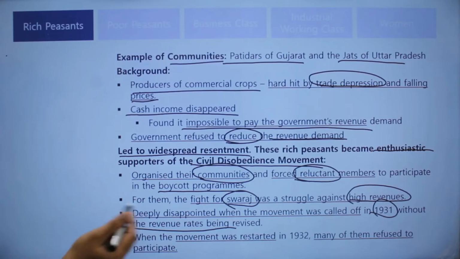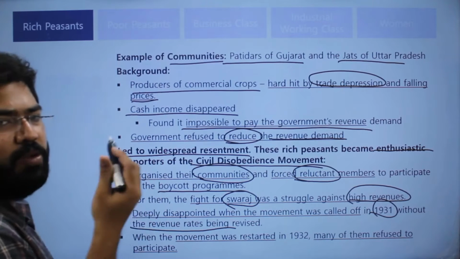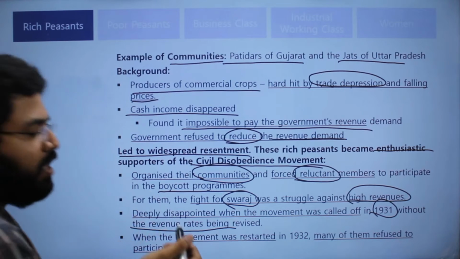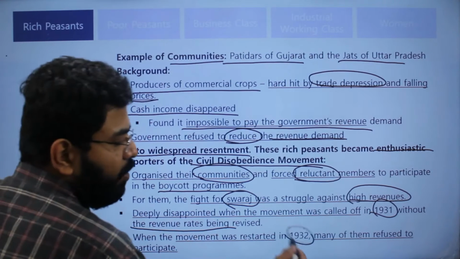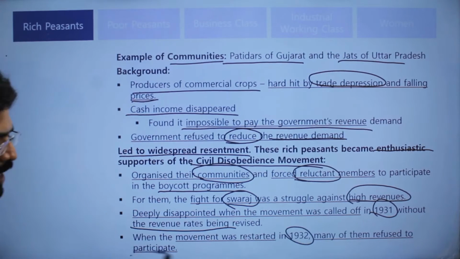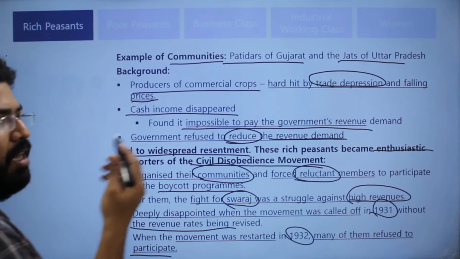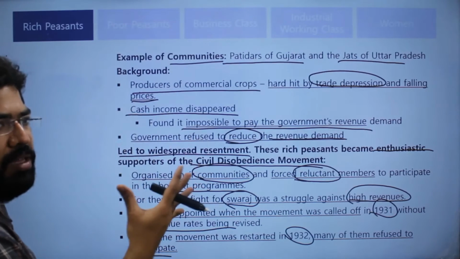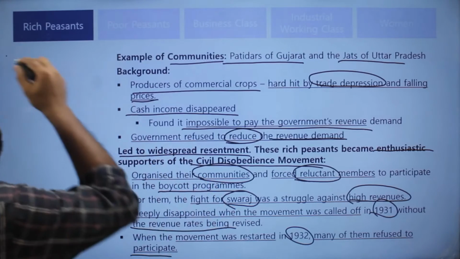This led to disappointment among the rich peasants. So when the movement started again in 1932, many of them refused to participate.